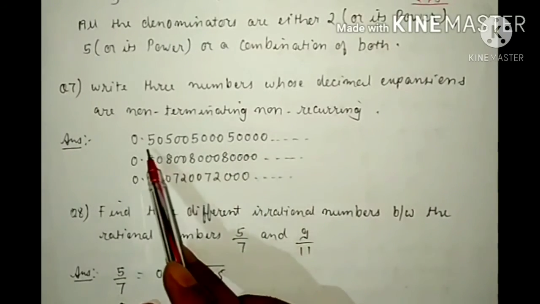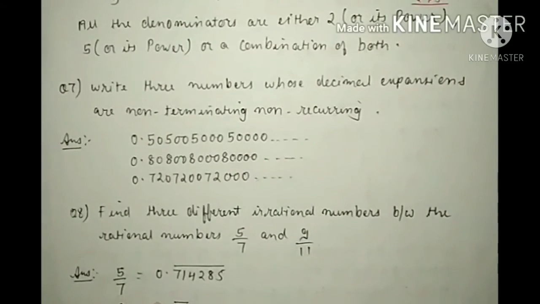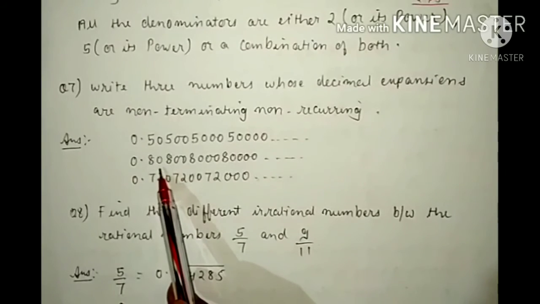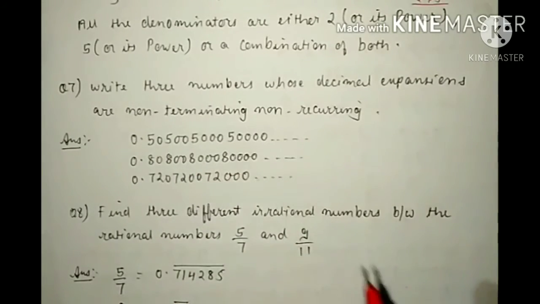See, in this, the digits after the decimal should not repeat, and it should not end either. That means it should not terminate. Now the first number will be this, and the second will be 80, 800, 8000, then 8 followed by 4 zeros.